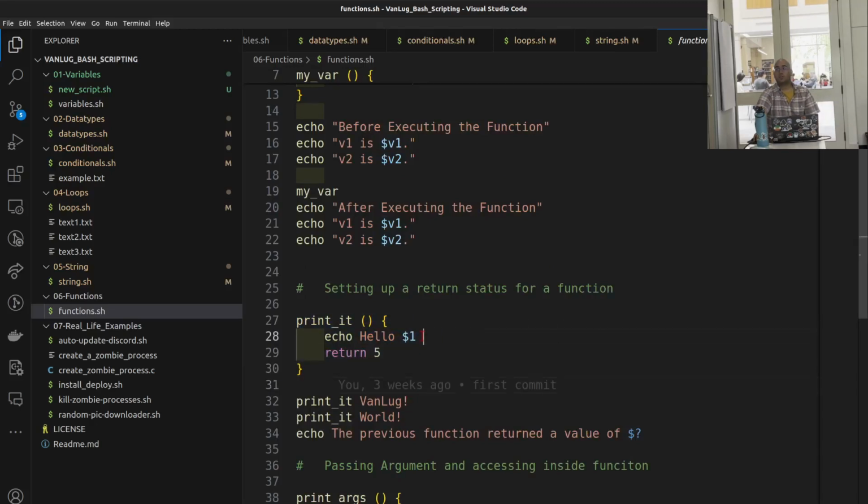So this $1 actually started with 0. So $0 is the name of the file that we are running, and 1 to n is the number of arguments that we are passing. So echo hello $1 says hello, first argument that we gave to the function. Here we are giving the first argument as vanlog, and here we are giving just one argument, world.